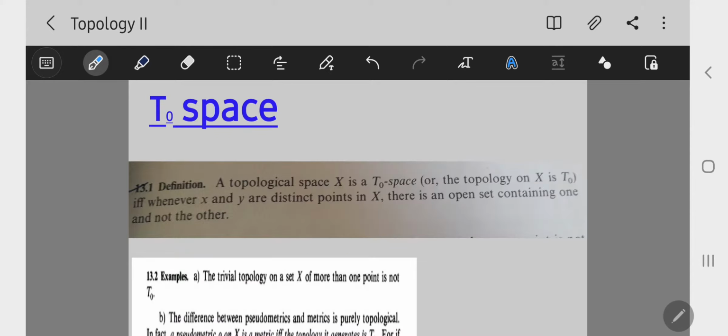Now the first definition, T0 space. A topological space X is said to be a T0 space whenever x and y are two distinct points in X, there is an open set containing one, not the other. That is, in the diagram, in topological space X, there are two distinct points x and y. There is one open set containing one point but not the other. That is, G is an open set of X such that x belongs to G but y does not belong to G. Or in the other case, y belongs to G and x does not belong to G.